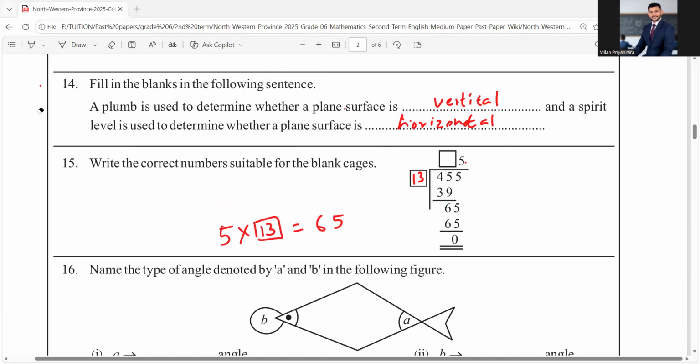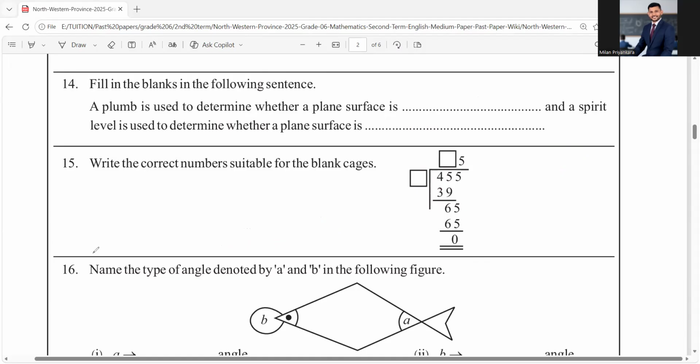Now, how do you find that 5 multiplied by 13 is equal to 65? For that, you can divide 65 by 5. Then you can find it. If you perform this division, you will have 13 here. And then 13, for 45, how many 13s? There are 3 13s. 3 into 13 is 39. That's how you get it. If you get both these numbers correct, you have 2 marks there.